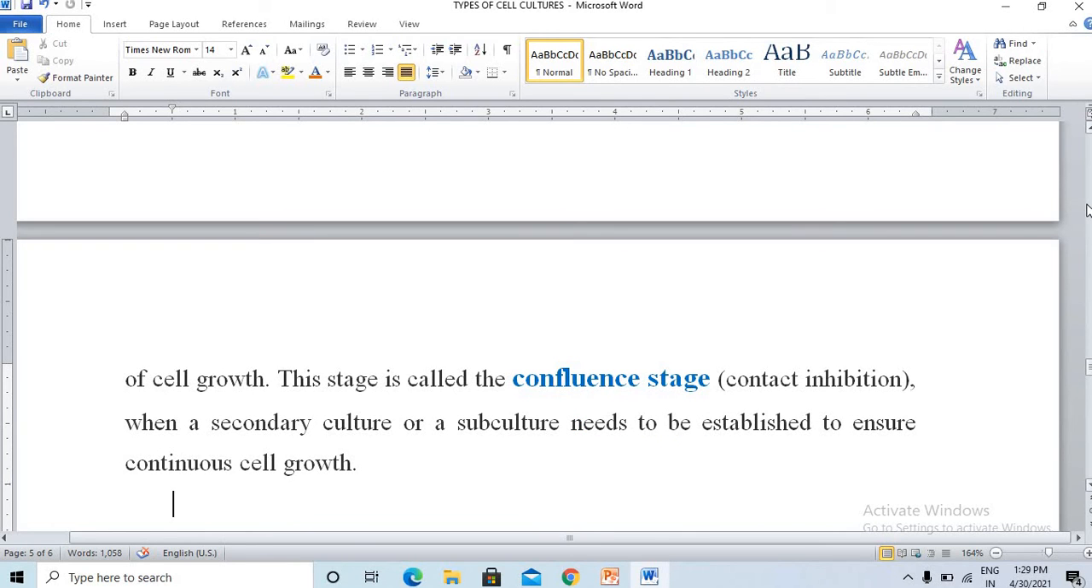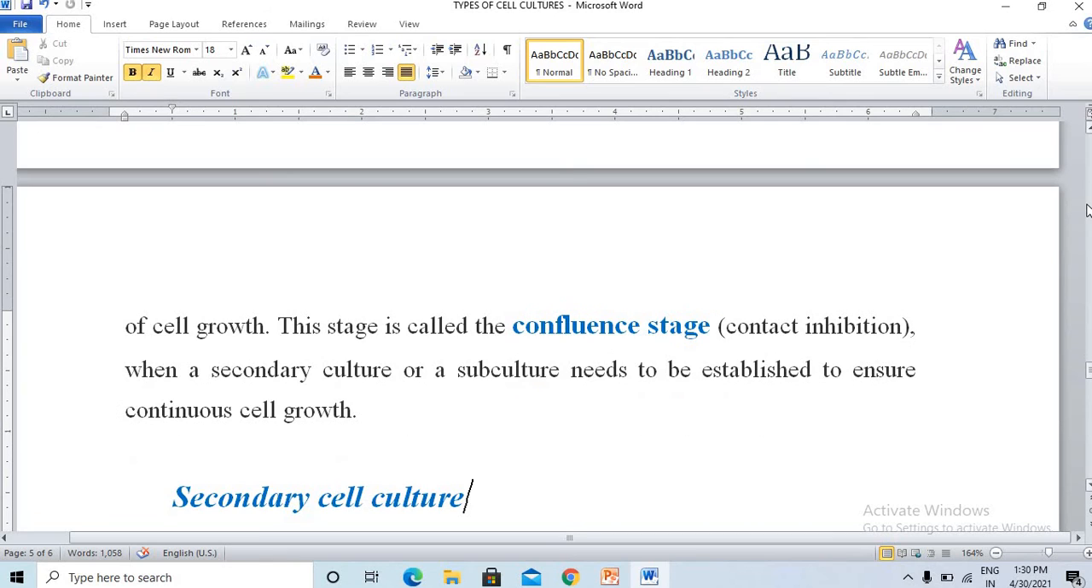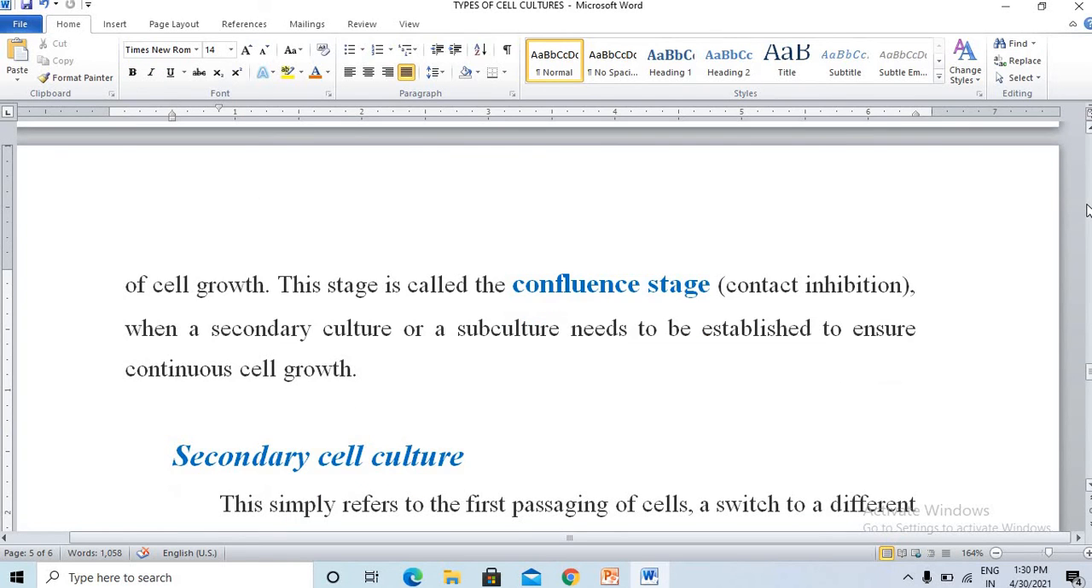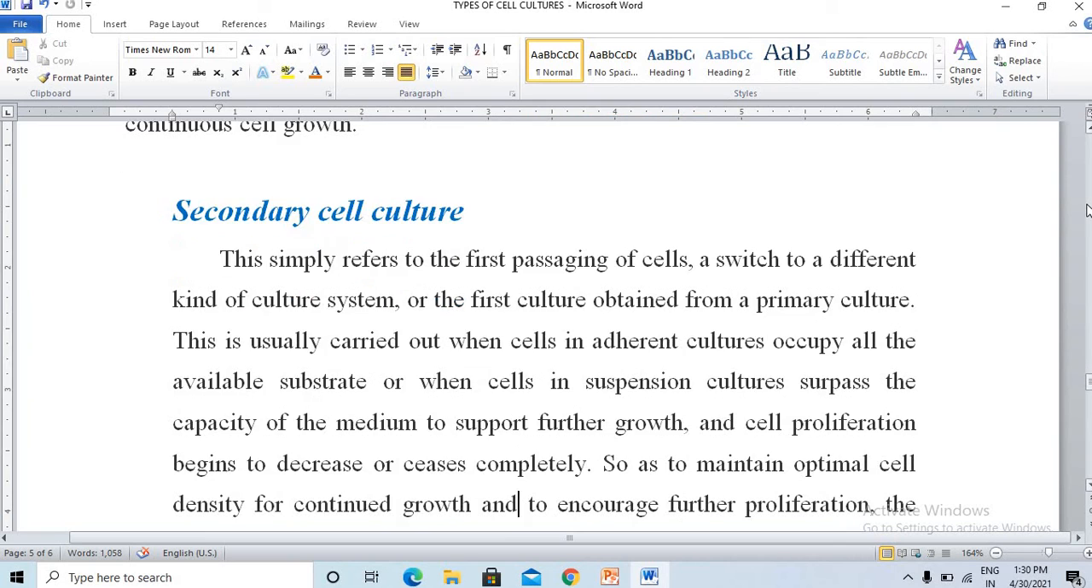So at the confluence stage, a secondary culture or subculture needs to be established to ensure continuous cell growth. That is, again you have to add the nutrients for the growth of animal cells, or you have to carry out some other process. Now let us see about secondary cell culture.